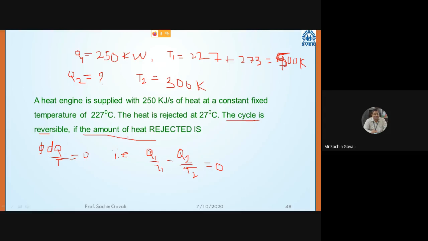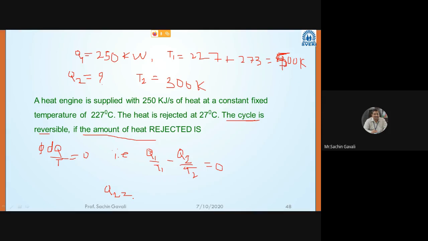Calculate. Now Q1 known, T1 known, T2 known, and only Q2 I have to calculate. What is the Q2 value? You can drop the message in the message box.